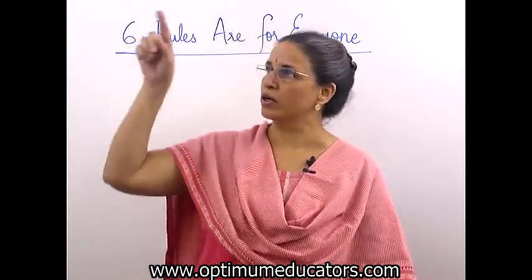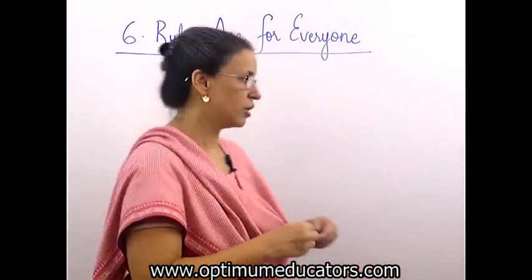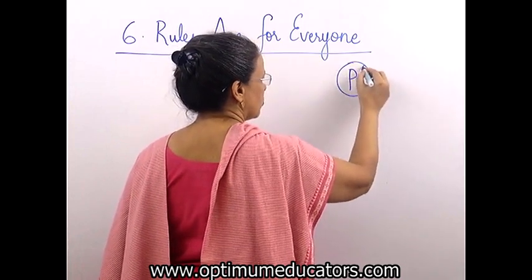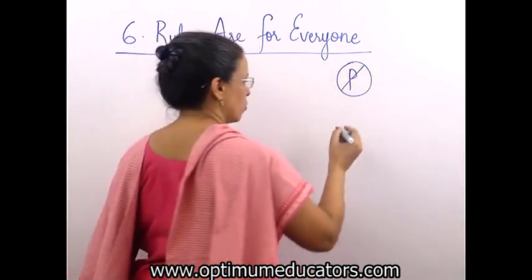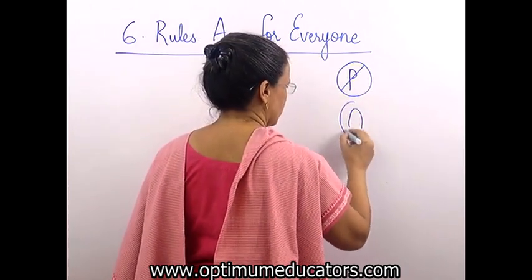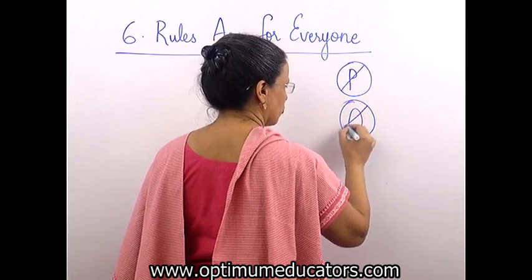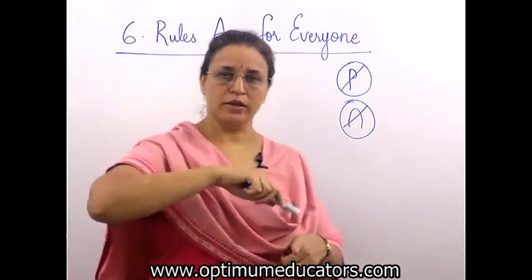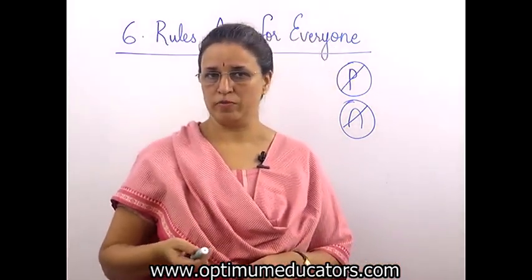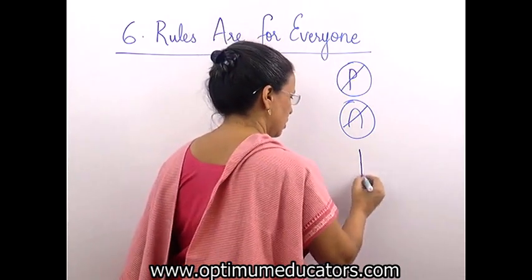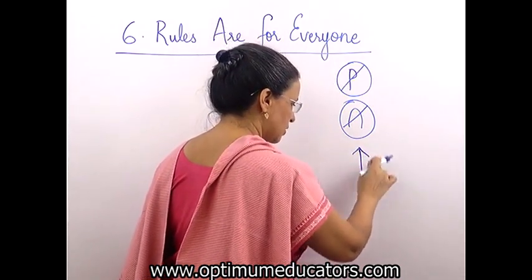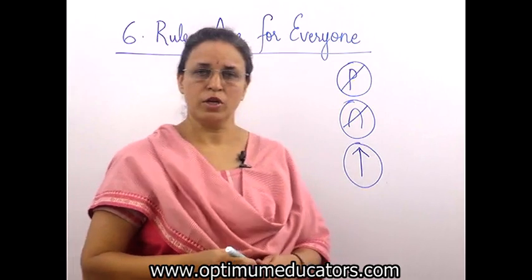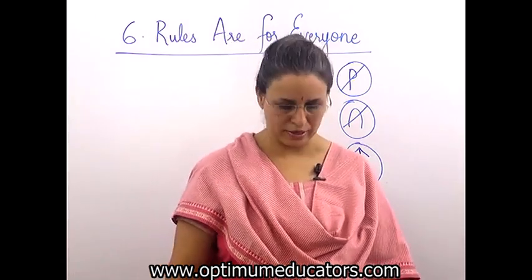Suppose you see no parking sign. No parking sign is normally given this way. One P will be written and there will be one circle and they will put no parking sign. Or sometimes we have no U-turn in some places. That means you cannot turn your car from there. Now, if you don't listen to this and you turn your car over there, it is not allowed. Or it is a one way. Sometimes you will find this type of sign. This is called a one way. That means cars cannot come this way. All these traffic rules we have to obey. We cannot disobey, otherwise there will be accidents.